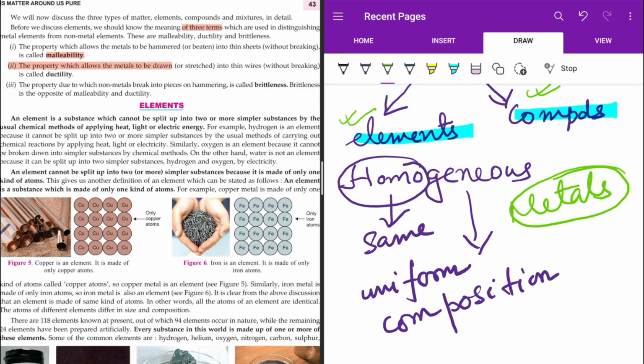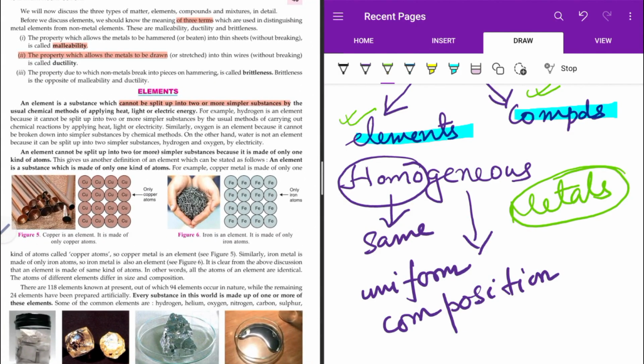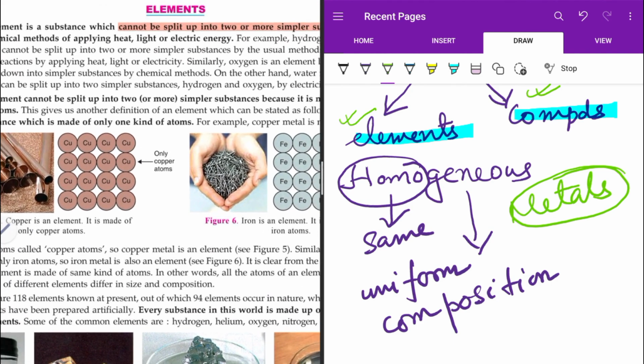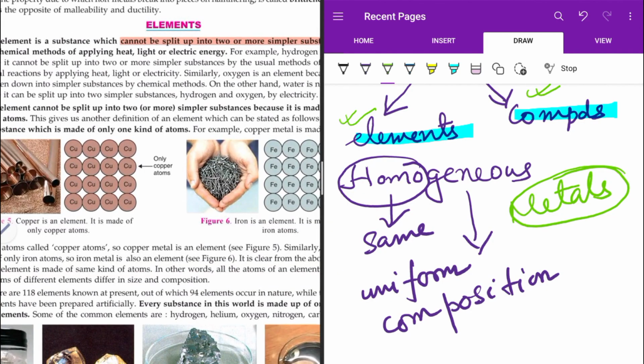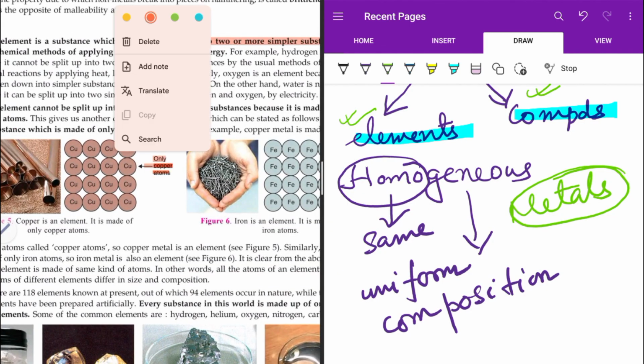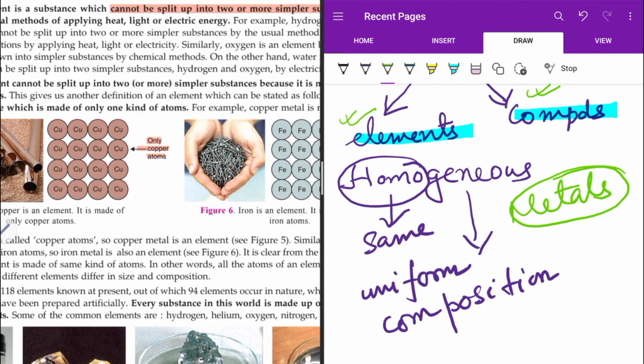So what is an element? An element is a substance which cannot be split into two or more simpler substances. That is, we cannot break it into any other substance. We cannot use any other chemical methods, say by application of heat or light or electricity, to split it into any other simpler substances. Example, copper is an element. Why? Because it is made up of atoms of copper only, and you cannot break it down.